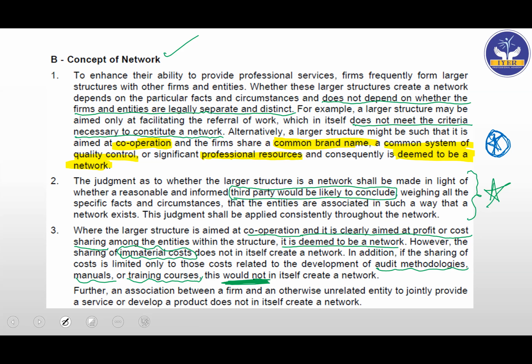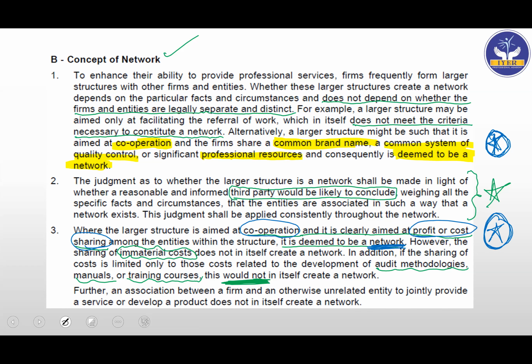So again, the keyword here, I'll be marking it in blue. This is again important, so watch for this in the exam. I'm just trying to help you locate what to watch for in the exam. So this is your cooperation, clearly aimed at profit or cost sharing. Then we'll say that it is a network.